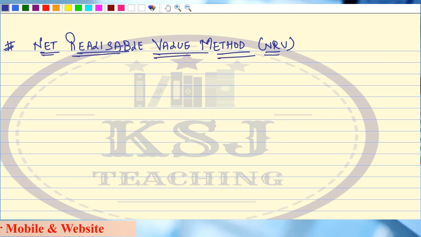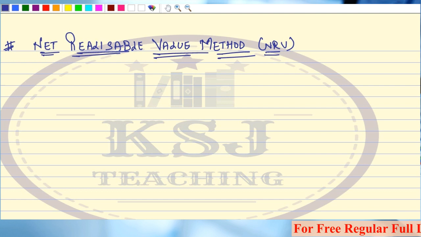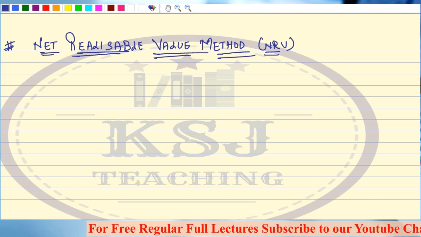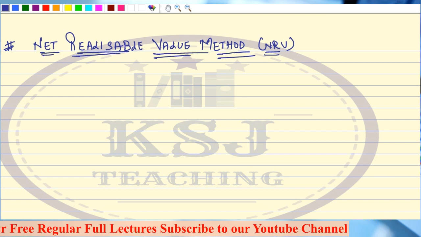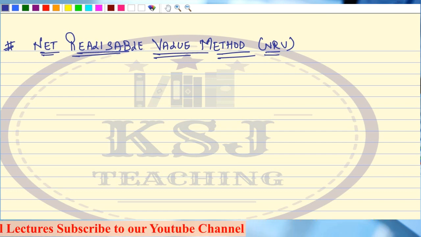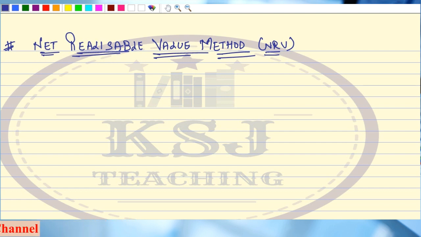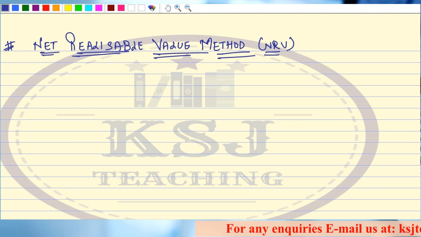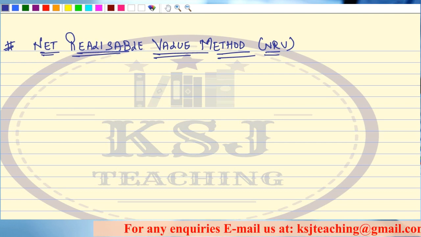That is our main purpose of this chapter, right? This method says that you will distribute the joint cost in the ratio of NRV. So first and foremost, sir, what is NRV? Net realizable value means what is the net amount that you are going to realize by selling your product? What is the net amount that you are going to realize by selling your product?